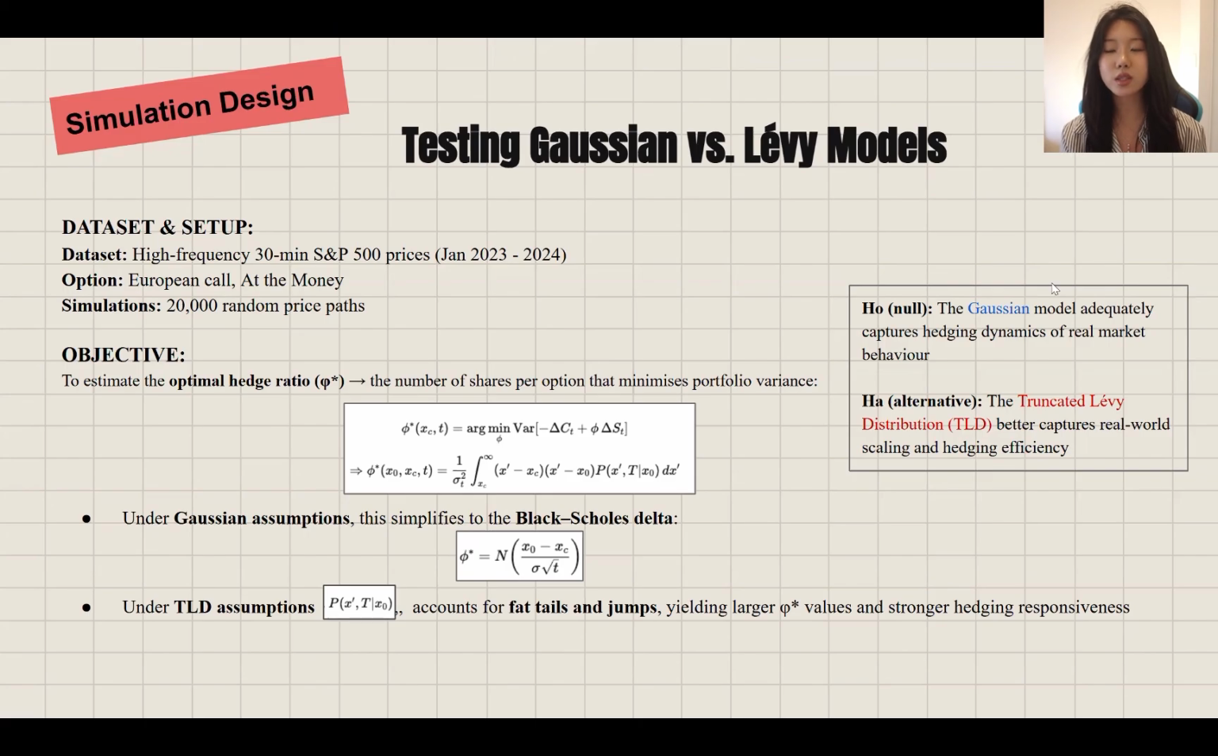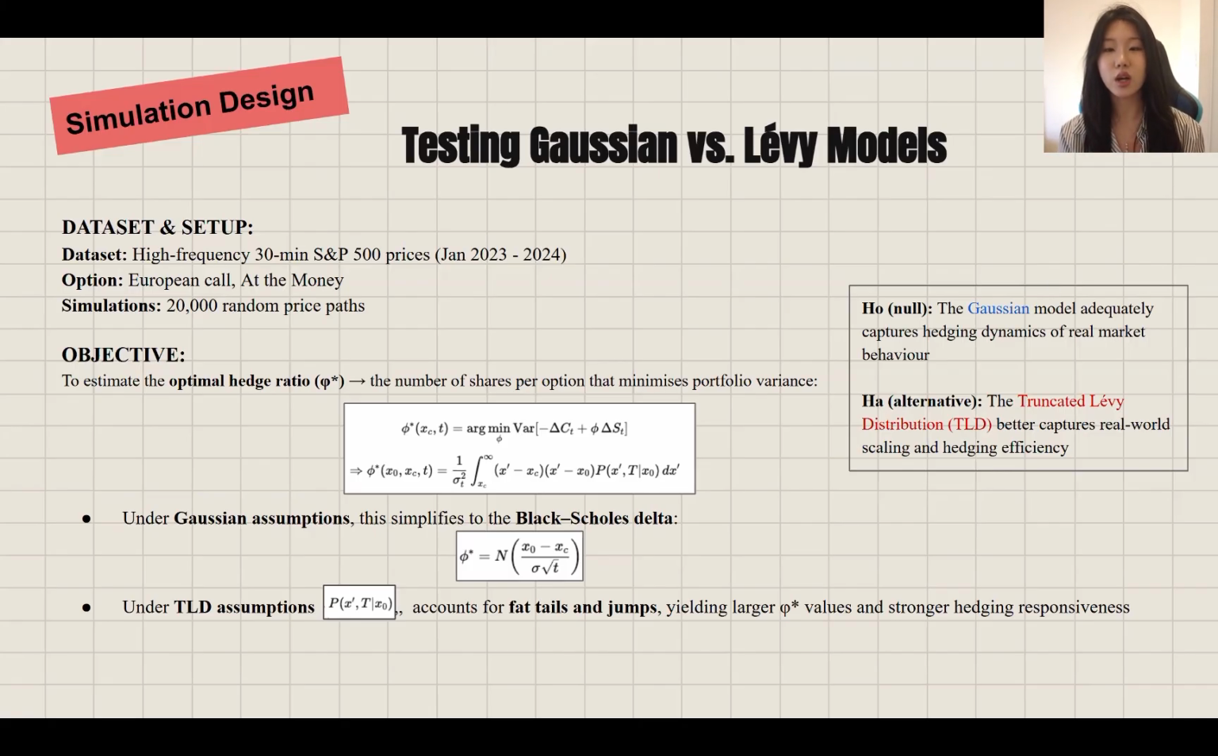We compared two models side by side. First, the Gaussian model, which assumes constant volatility and normally distributed returns, and second, the Truncated Lévy Distribution, which introduces heavy tails and an exponential cutoff that keeps variance finite. This allows for rare but realistic price jumps.